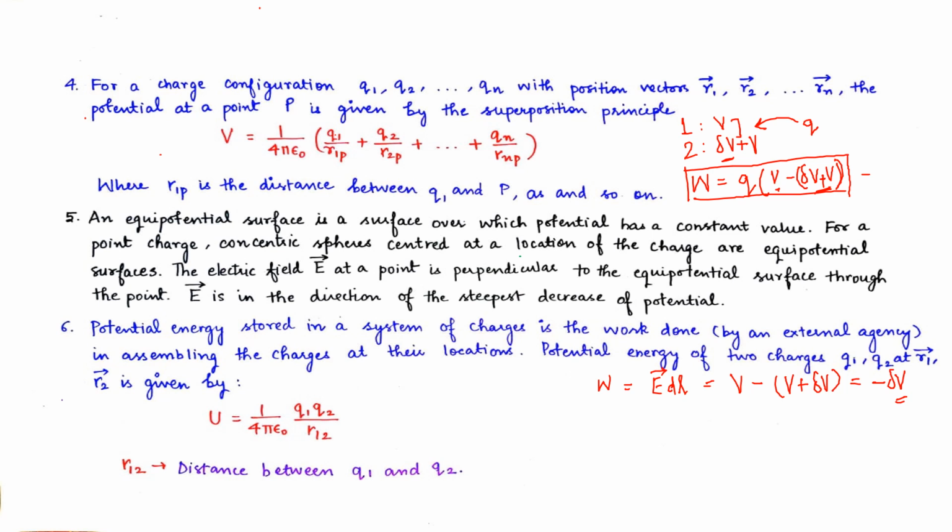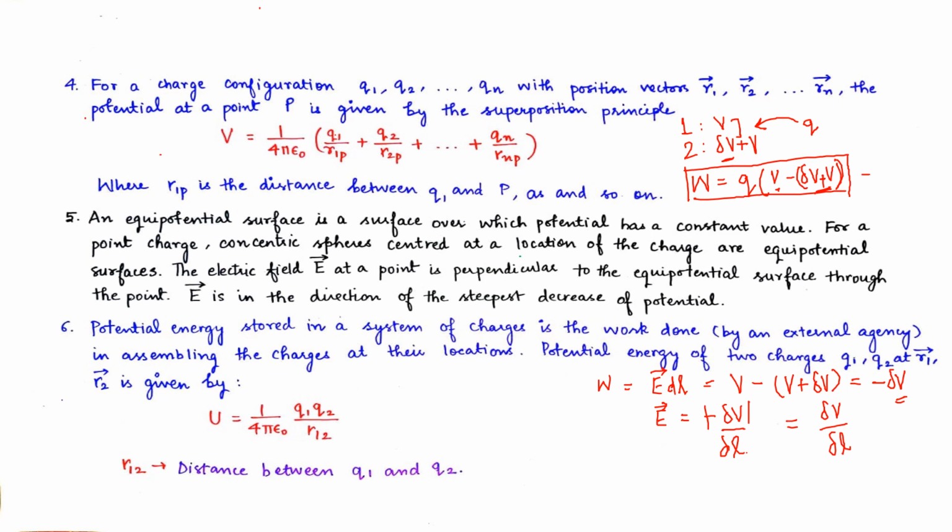Now we will find E from here. E equals minus dV upon dl. This is the amount of electric field. Now, as we want to change this sign, we will take the modulus of dV. If we take the modulus of dV, the negative sign will be resolved. So we will get it as dV upon dl.